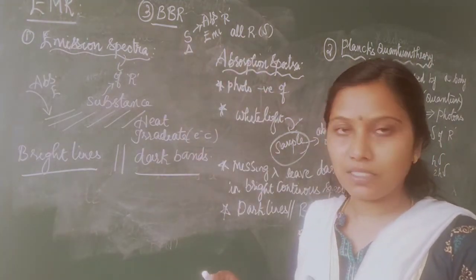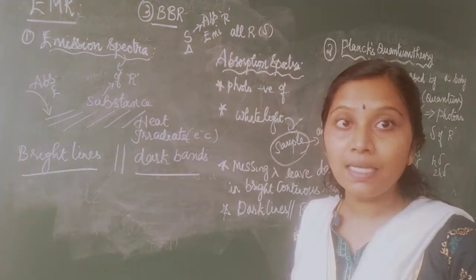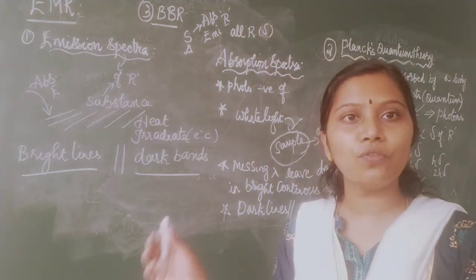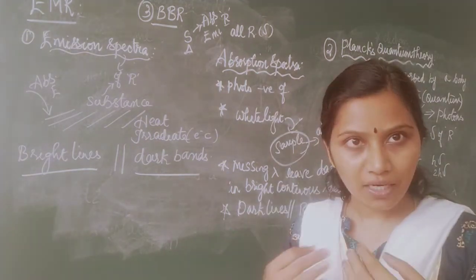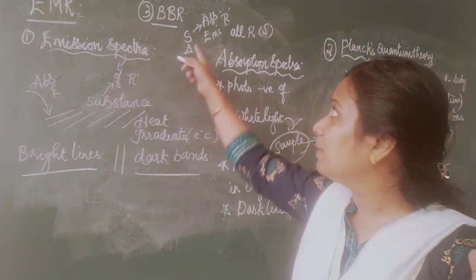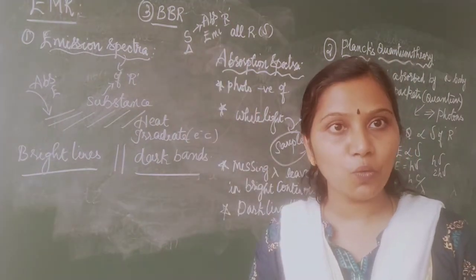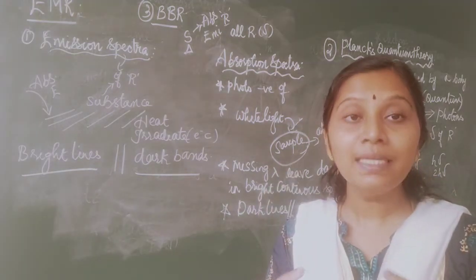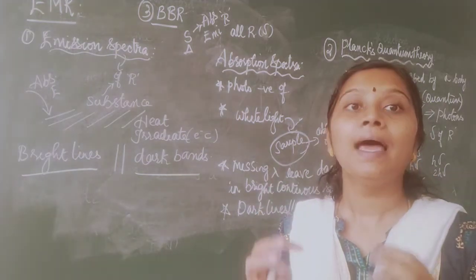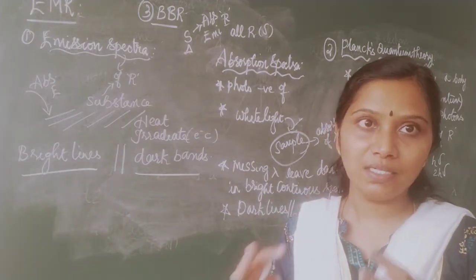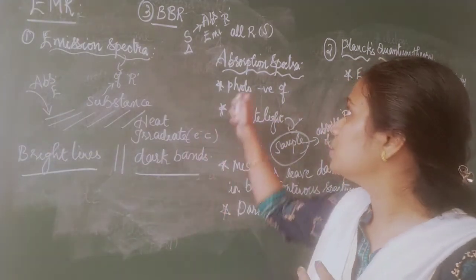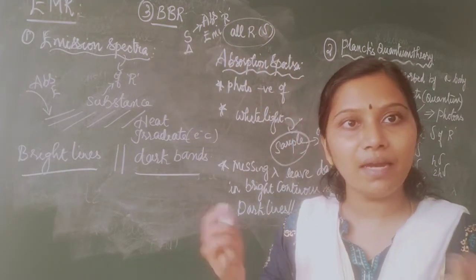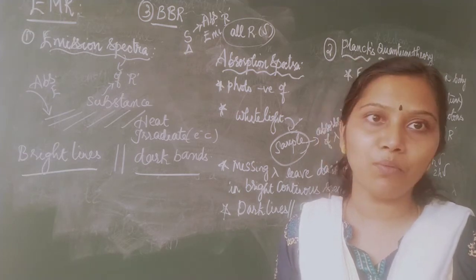I have a substance. I am going to heat the substance. Now this substance absorbs radiation of all wavelengths, or it emits radiation of all wavelengths. Then I am going to call that body a black body. So what is a black body? Any substance which when heated is able to absorb and emit radiations of all frequencies is called a black body, and radiation emitted by a black body is called black body radiation.